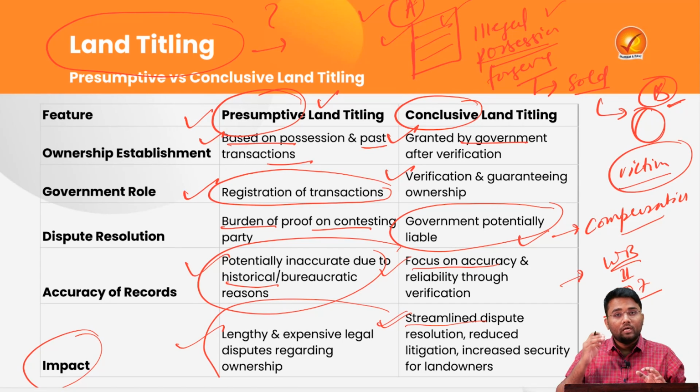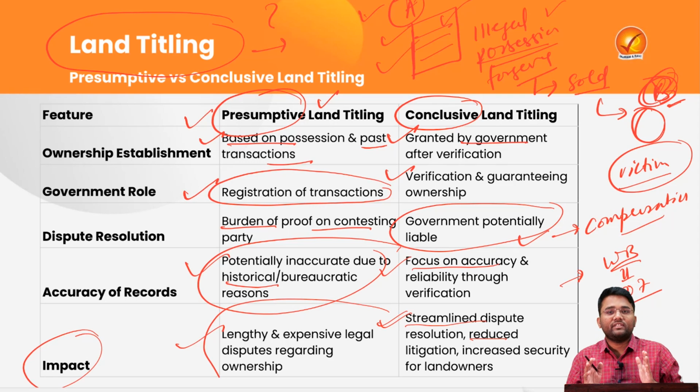So this leads to a streamlined dispute resolution. And then it also leads to reduced litigation and increased security for the landowners. This particular person who has bought this parcel of land that was owned by A, no one can come and say this is your illegal possession or this you have attained with forgery, because this particular person B has bought this piece of land by conclusive land titling, where the government has provided a guarantee that this particular person A was the actual owner of this land.